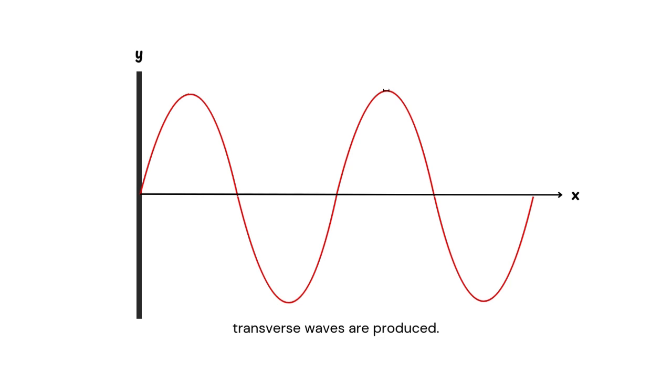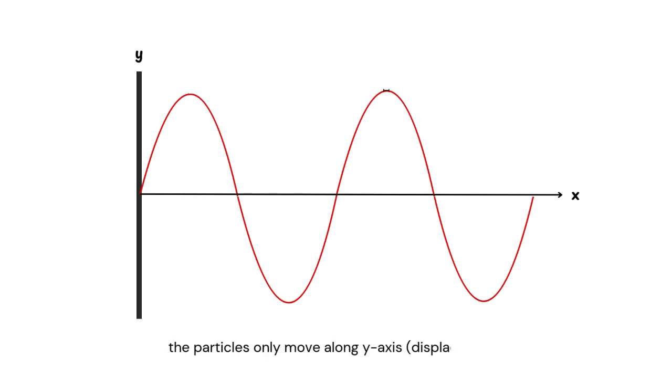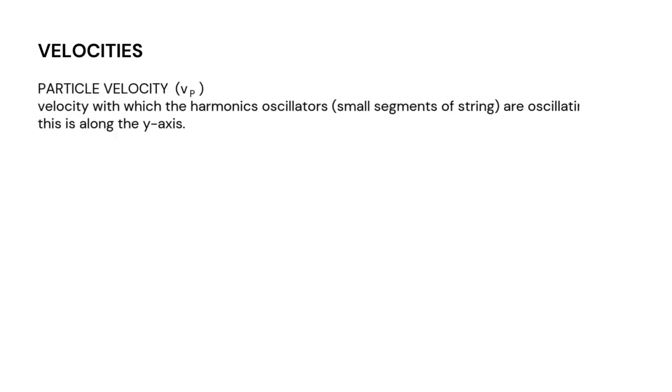These waves are what we call transverse waves, and the particles only move along the y-axis. That is the displacement of the particle. Each particle of the string is a simple harmonic oscillator. Now we see the different velocities of the simple harmonic oscillators. Let's take particle velocity, which is Vp: the velocity with which the harmonic oscillators, small segments of the string, are oscillating.